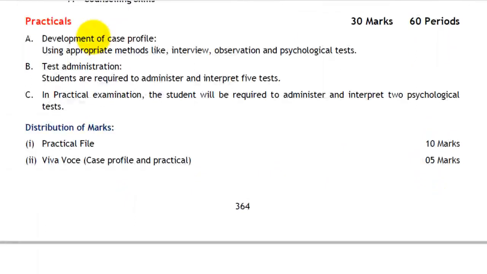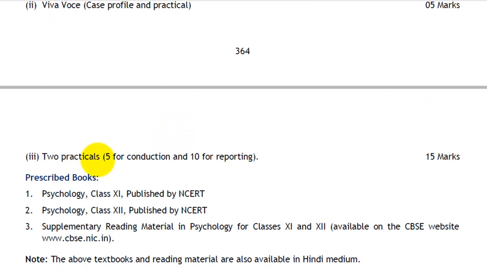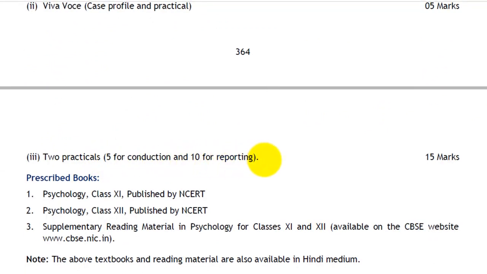This is regarding the practicals, which are for 30 marks. The practical file which you will prepare will carry 10 marks. The viva, which is on the case profile, and the practical will be for 5 marks. The 2 practicals, you will get 5 marks for conducting the practical and 10 marks for reporting.